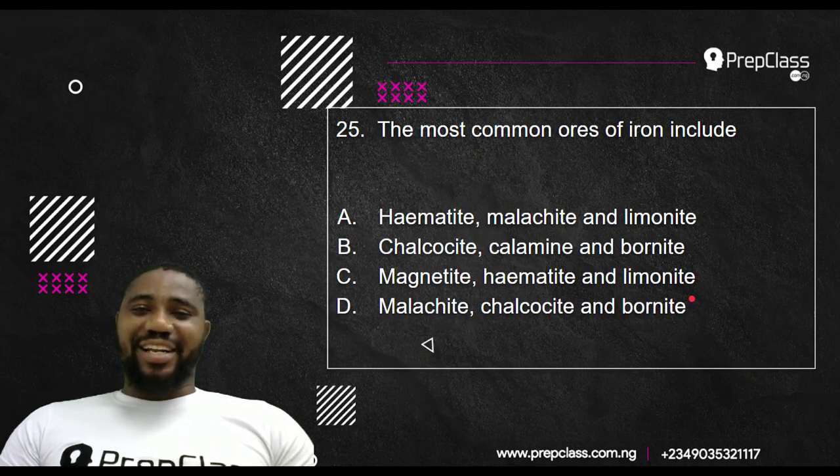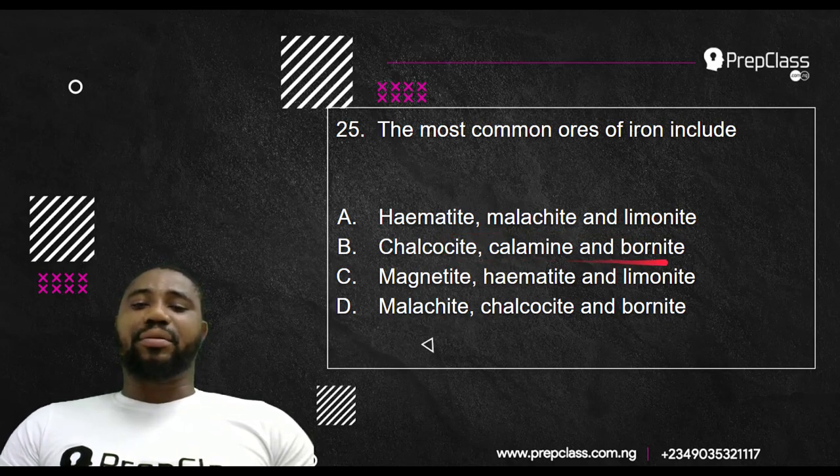Question 25 and the last for today. The most common ores of iron include: is it hematite, malachite and limonite? Is it charcoalite, calamine and bonite? These are funny words. Is it magnetite, hematite and limonite? I think I'm seeing the correct answer. Is it malachite, charcoalite and bonite? All these ones are not really.